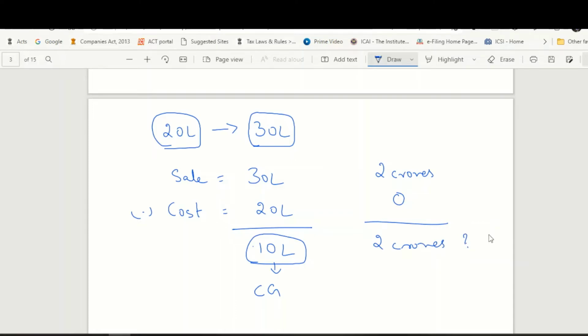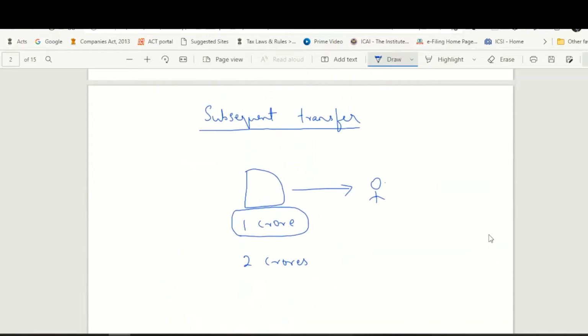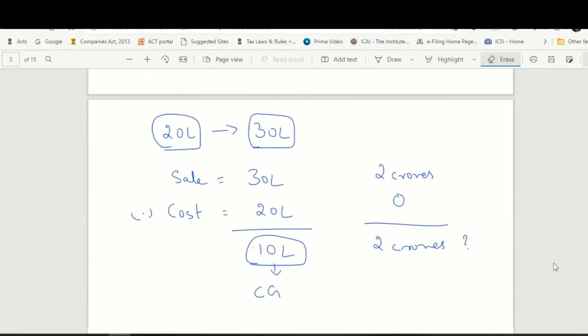Why? Because remember, when my friend received the property free of cost, he has already paid tax on 1 crore rupees. Why? Because the stamp duty value on the date of transfer was 1 crore rupees. So he has paid tax on 1 crore rupees as income from other sources. Since he has already paid tax on 1 crore rupees, the government will not levy additional tax on this 1 crore rupees, which will otherwise become double taxation. So technically, my friend should get a rebate of 1 crore rupees as cost of acquisition against the sale consideration of 2 crore rupees. This provision is given in section 49,